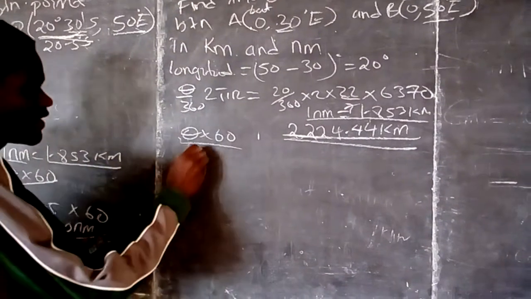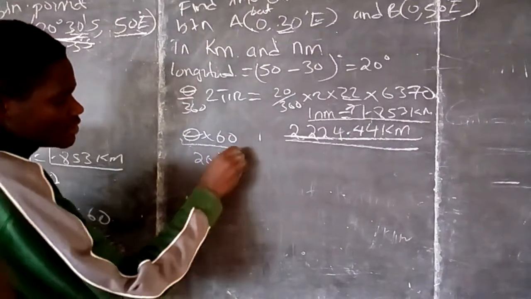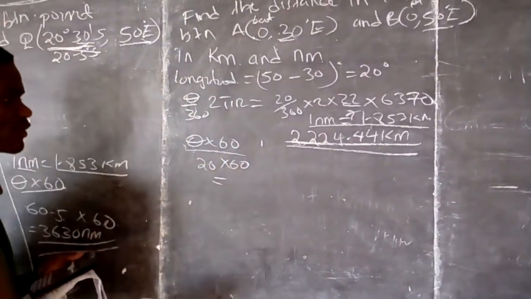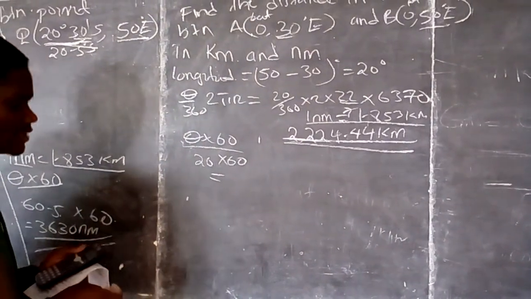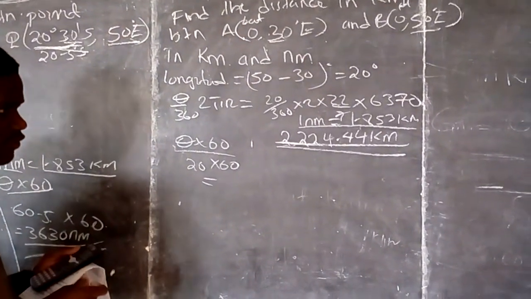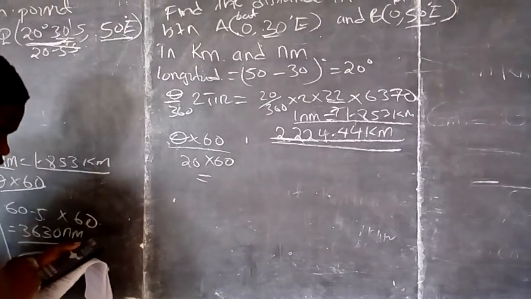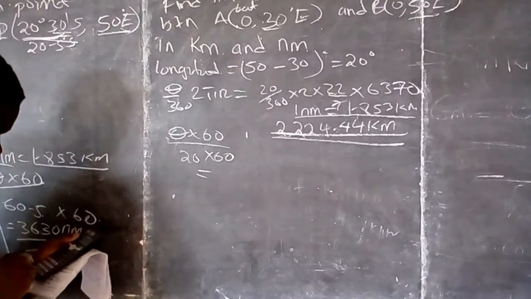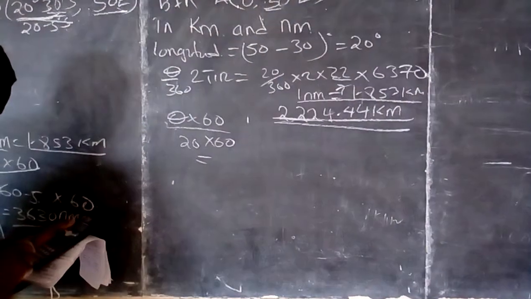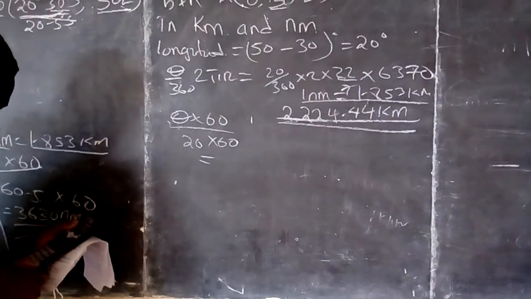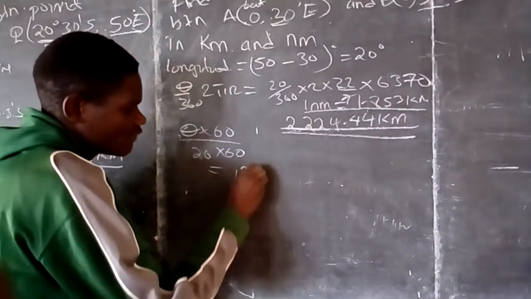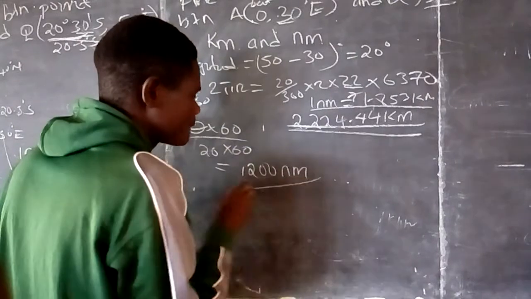Theta by 60, that is 20 times 60, which is 1200 nautical miles.